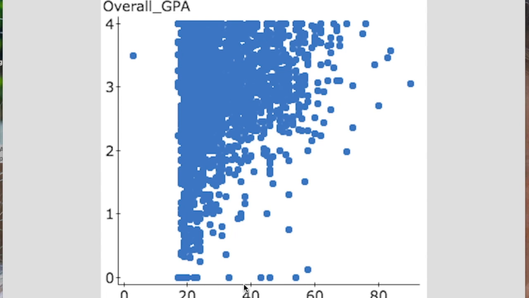I do see that there is quite a lot of data between the ages of 20 and 40, but again, I think that's just the amount of people that are going to school then. If you look at an 80-year-old, their GPA is just as high as the age between 20 and 40. So I do think that this doesn't have a lot of strength. Just because you're a certain age doesn't mean that your GPA is going to be higher or lower than anybody else's.